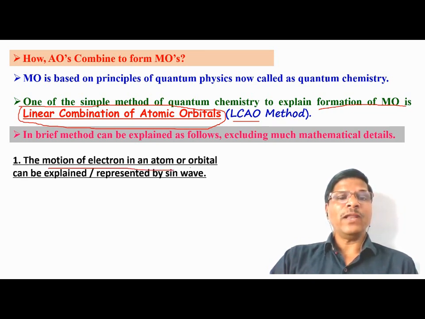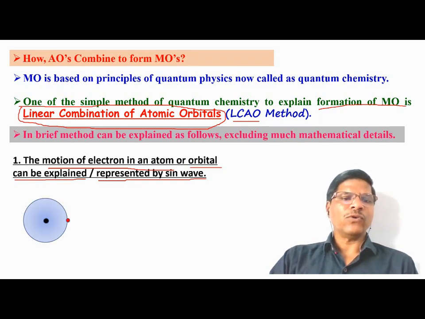Thus this motion of the electron generates the atomic orbital. And this atomic orbital, or the motion of the electron in an atom, can be explained mathematically by a sine wave. So we have the atom and I have shown the electron. This electron goes around the nucleus, and when it does, it generates the sine wave. Just look at the representation.